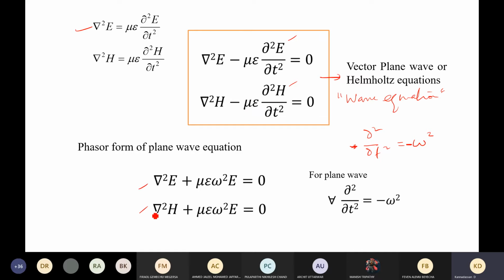So by the way, you will get these two equations, and at any particular time, as well as space, or throughout the space, we will get ∂²/∂t² is nothing but minus omega square. And this is only applicable to plane wave. Now, these are the two equations we are supposed to solve.